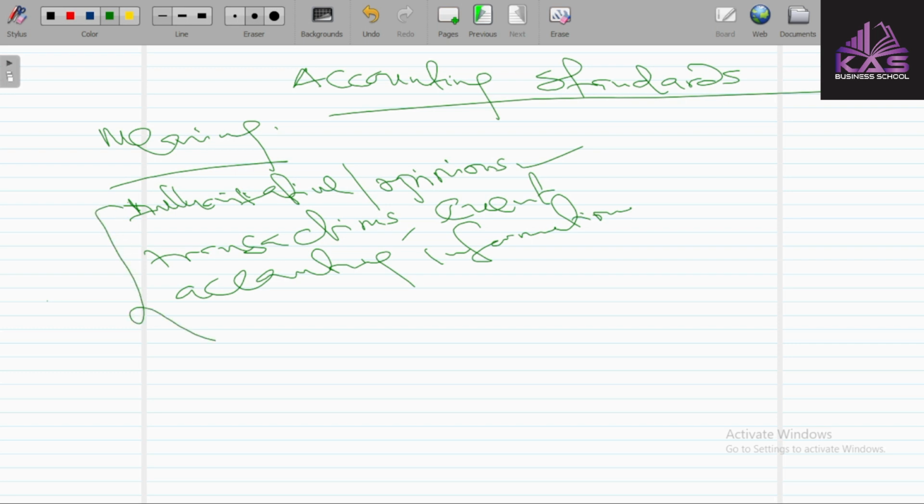So in a nutshell, an accounting standard is a set of authoritative statements or opinions on how you are expected to state or prepare a financial statement, or how a particular transaction or event is accounted for in the financial statement.